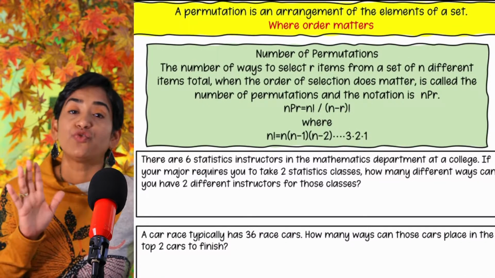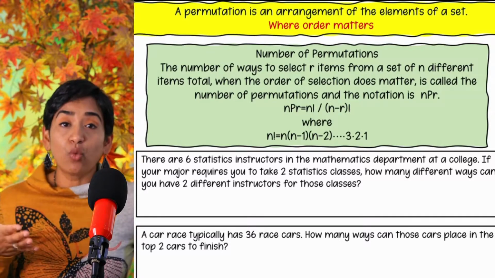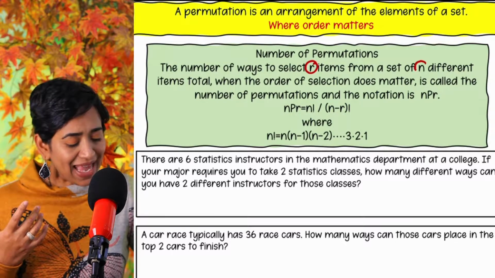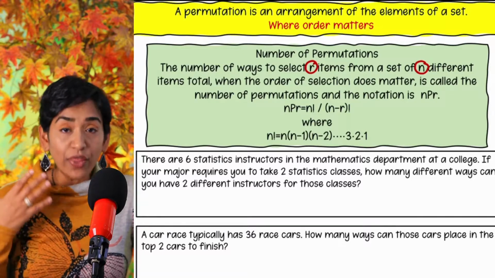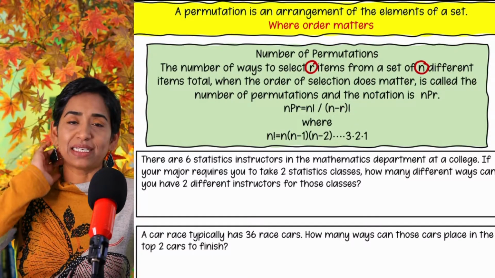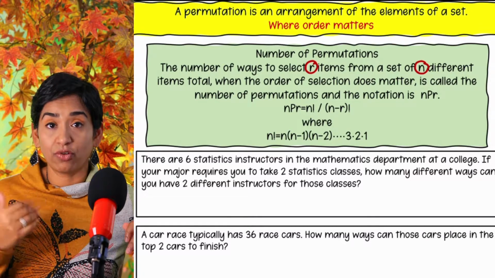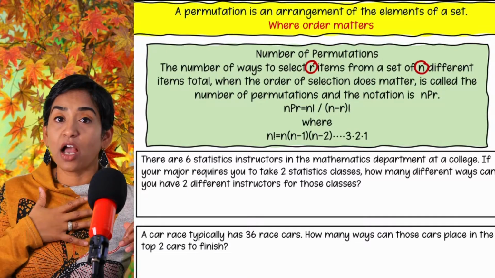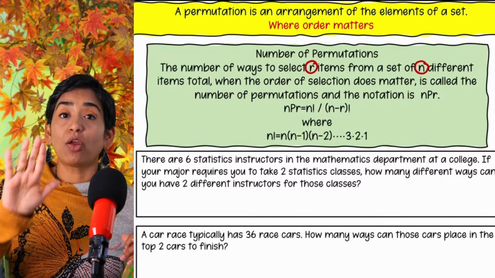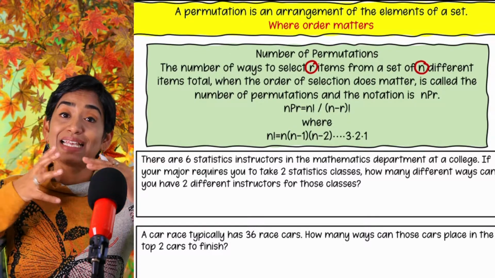Again, you need to have all these formulas on your note card so it becomes easy for you when you're taking your test. All right, the number of ways of selecting r items from n different items when the order of selection does matter. So, how do I give a best example? Let's say you have to pick a president, a vice president, and a secretary of a class. Definitely, let's say I'm the secretary and you're the president. That's one way of doing it, right? And I'm the president, you're the secretary. That's another way of doing it. So you see, the position and the order does make a difference, and that's permutation.